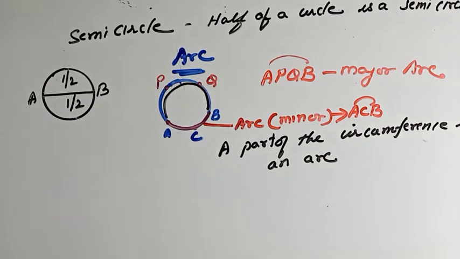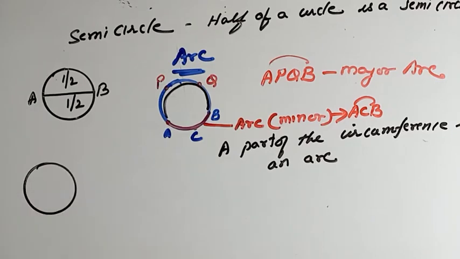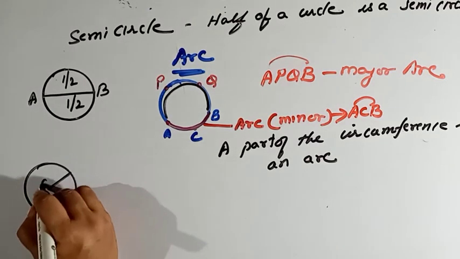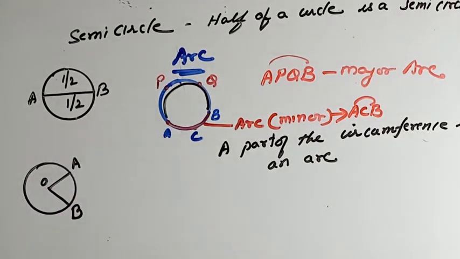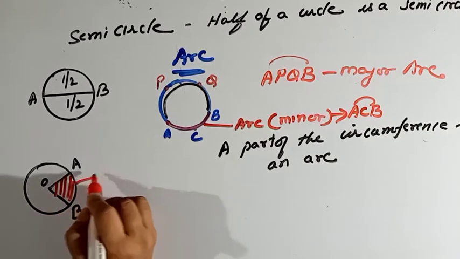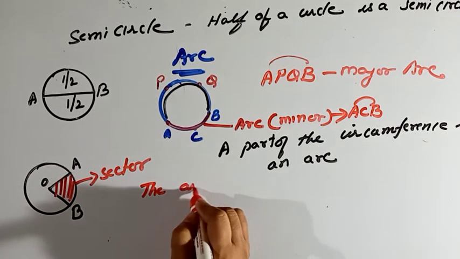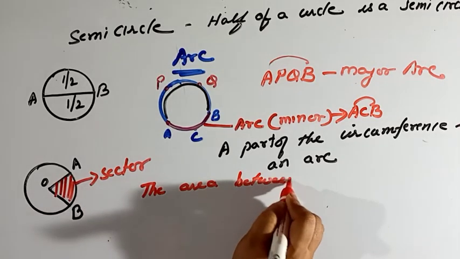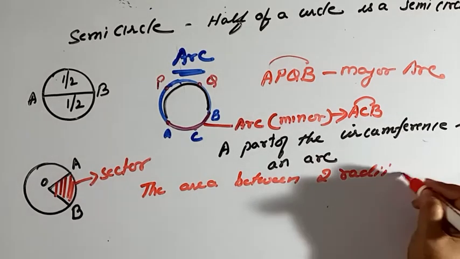Clear? Now comes sector. Suppose I draw a circle again, and I draw a radius OA and a radius OB here. These two are radii, OA and OB. Now this area is known as the sector. So how will you write the definition of sector? The area between two radii is a sector.